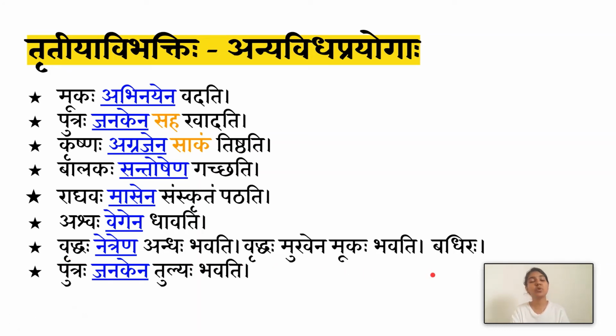Vriddaha mukhena mukaha bhavati. He is mute because he cannot speak through his mouth, but he has other ways of expression. He can write and express himself. He can express himself by gestures, as we had seen here. So he can express, but he is mute by the mukha.